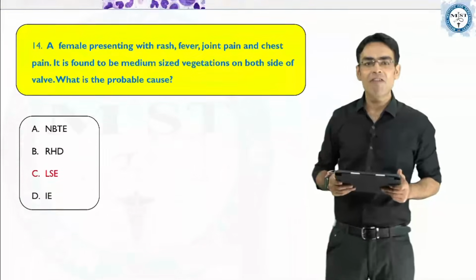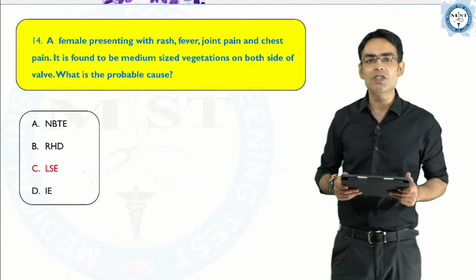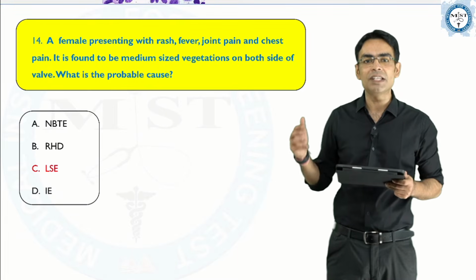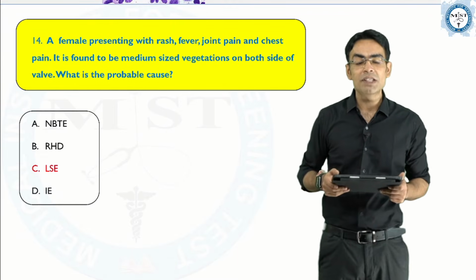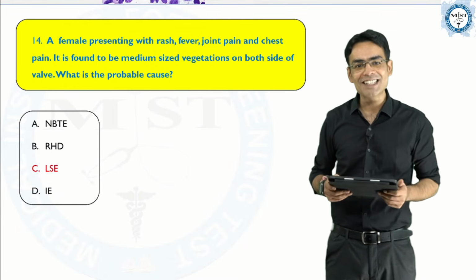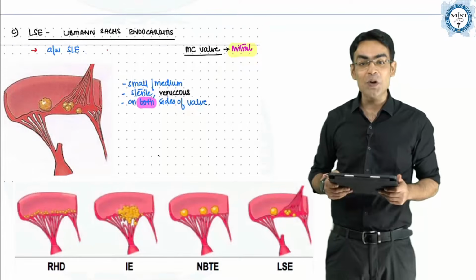Moving ahead, a female presenting with rash, fever, joint pain and chest pain. It is found to be having medium-sized vegetations on both sides of the wall. What is the probable cause? Now again, a straightforward question which has come from the classes. I'll not show you the options, I'll show you what we have discussed in the class.